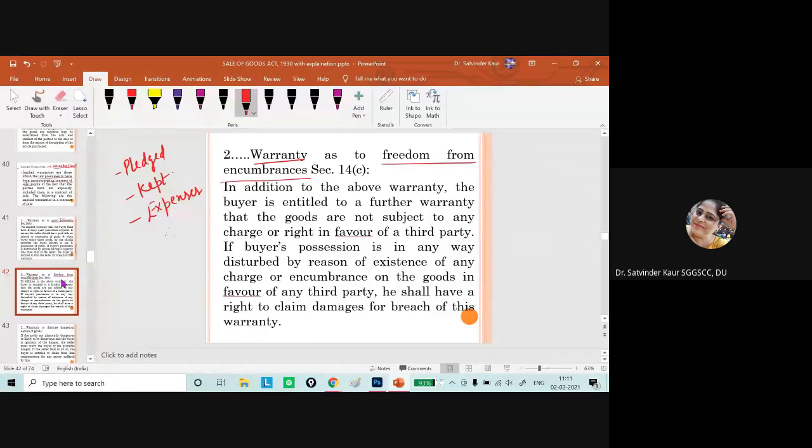It is also said that goods are not subject to any charge in favor of a third party. If the buyer's possession is disturbed by any charge or encumbrance on the goods, he shall have the right to claim damages for breach of this warranty. So the seller would be responsible for the same.